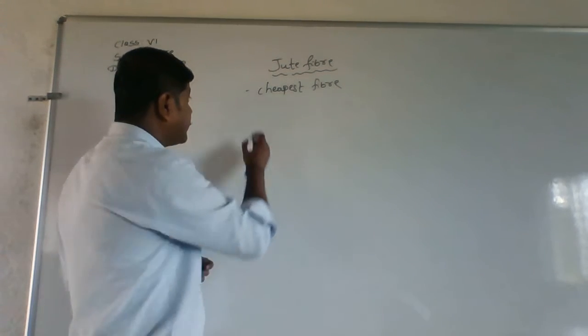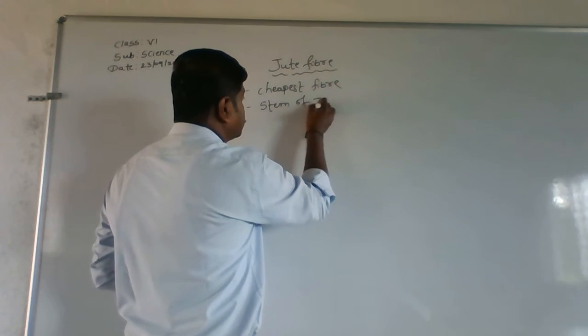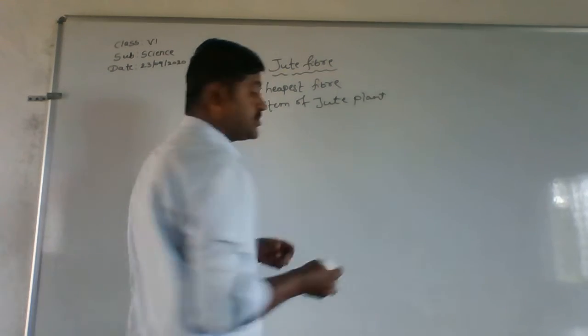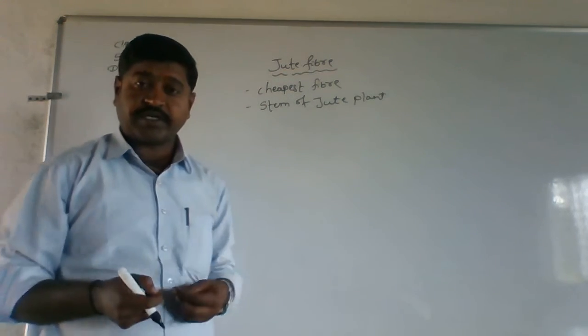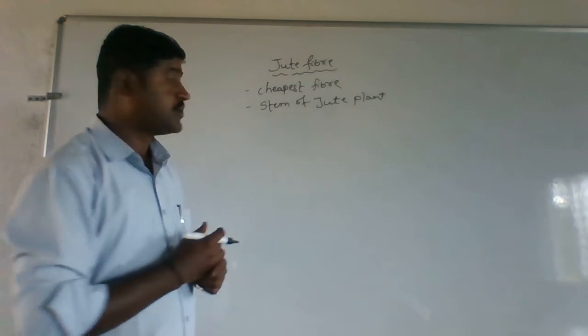Then it is obtained from the stem of the jute plant. So this jute fiber is going to be obtained from the stem of the jute plant.